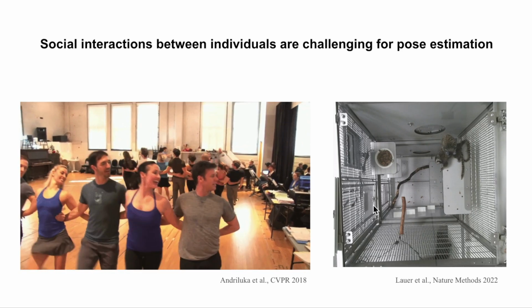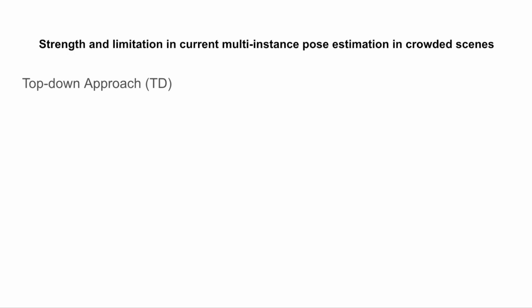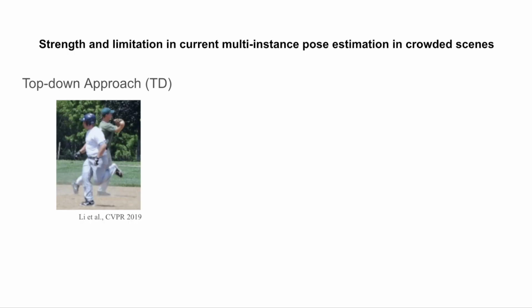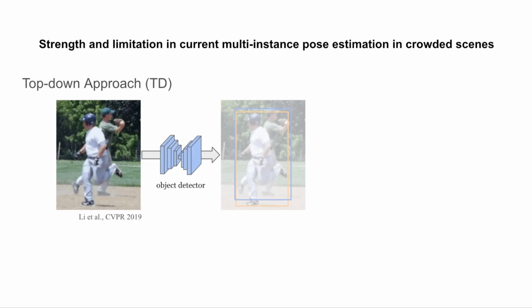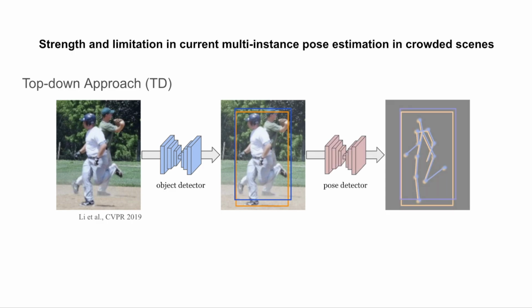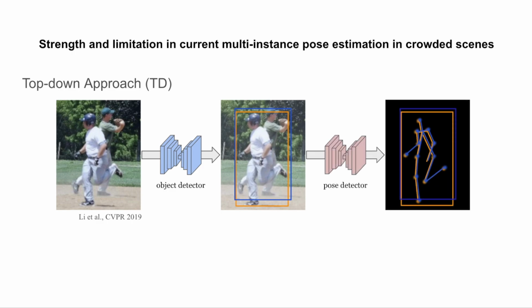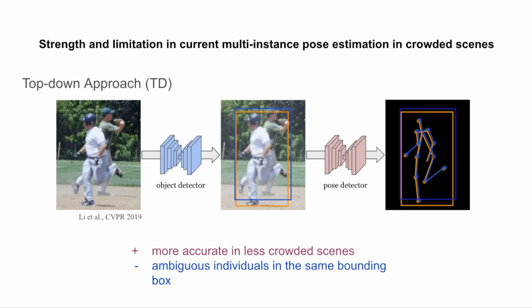Pose estimation is approached in two different ways, top-down and bottom-up. The top-down pose estimation approach first detects each individual and then estimates the pose, ensuring that each person is distinctly recognized. This method excels in scenarios where individuals are clearly separated, providing high accuracy and detailed pose information. However, in densely crowded scenes, top-down methods are ill-defined as it is unclear which pose should be predicted within a bounding box that contains multiple individuals. This is where the bottom-up approach is usually better suited.